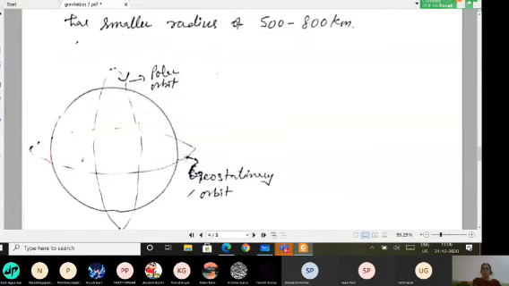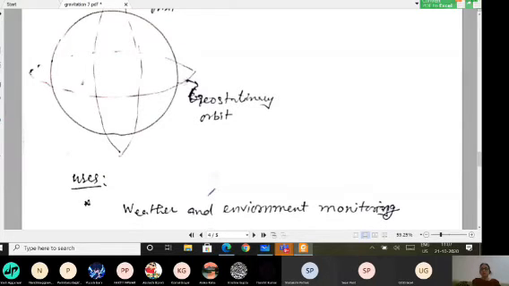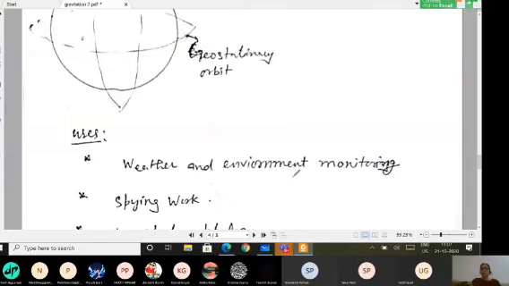So polar satellites are not covering the whole earth because they are passing over the north and south poles, but they pass a number of times in a day. So you may get more recent information. That is the reason for weather and environment monitoring, polar satellites are there to give you more correct information, because they can give you information for smaller spans of time.